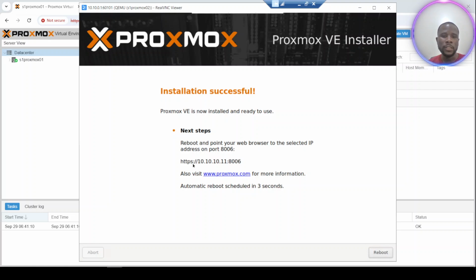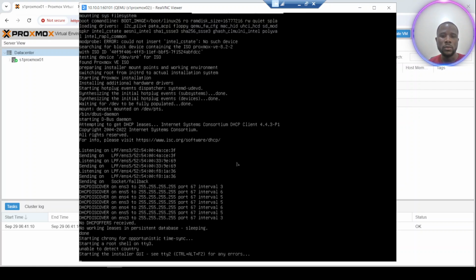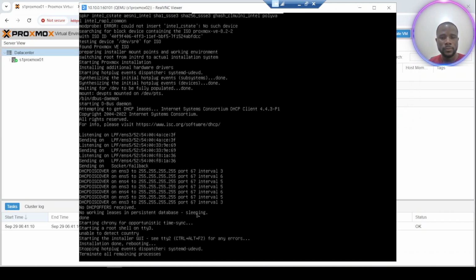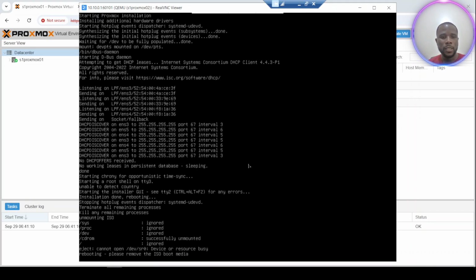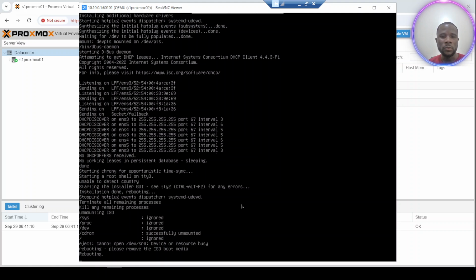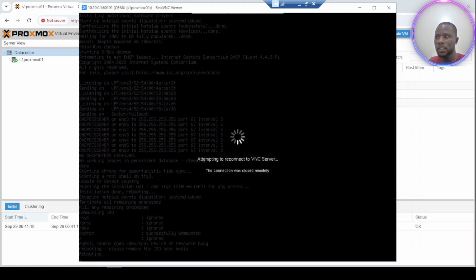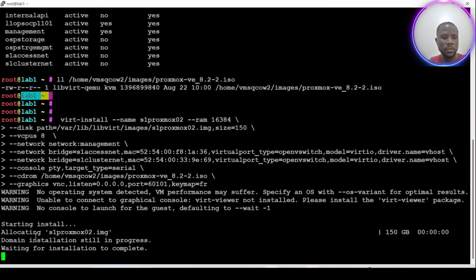Okay, great. As you can see, you can have the URL that you can use to have access to the console. Yeah, the system is about to reboot. As you can see, let's see how it appears on the physical node. Just wait for the system to completely reboot.